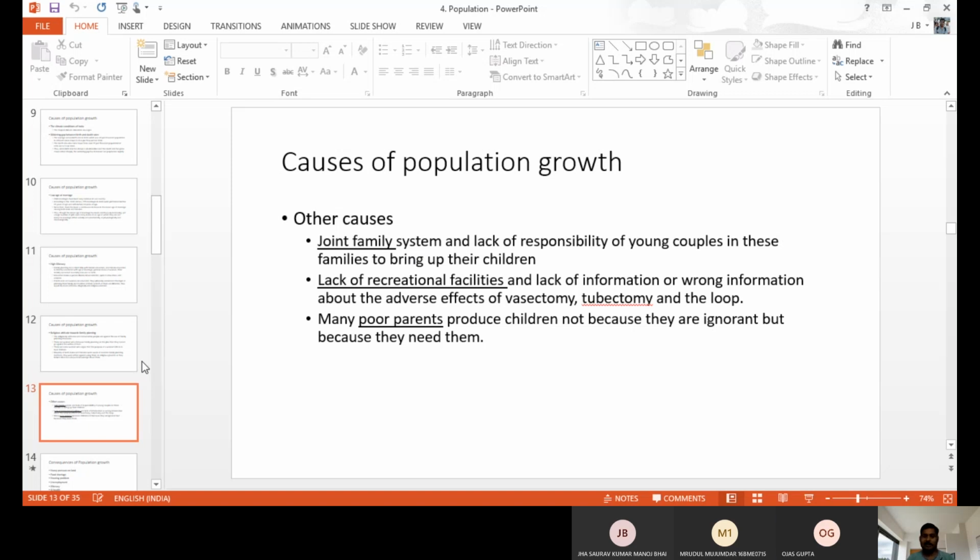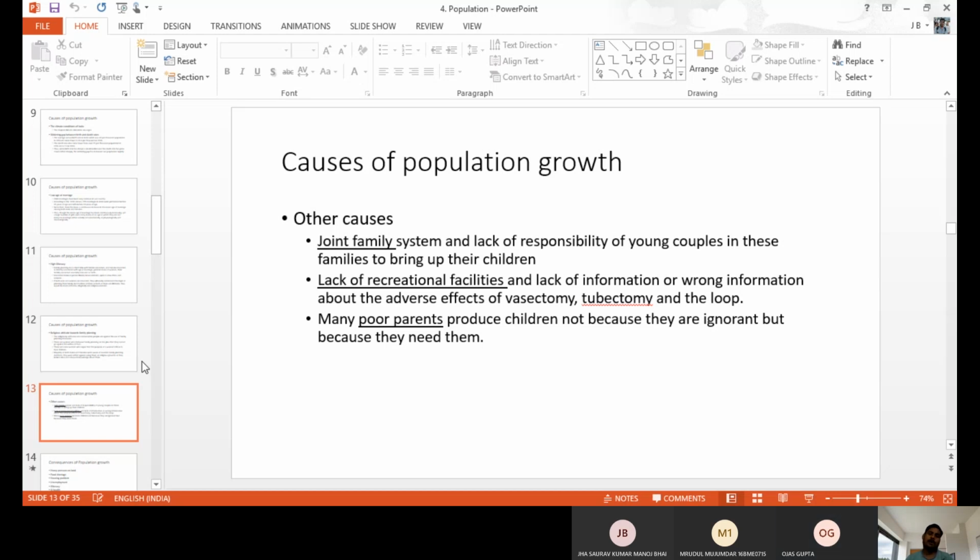Recently, some statistics and some doctors say that because of the COVID lockdown, the number of pregnant women, the pregnancy ratio, is increasing. Some media are also focusing on that. Because there is no recreational facility, all the places are locked. There is no theater, no amusement park, no other kind of entertainment facility. Only televisions are repeating the same movies or serials. Recreational things are not available in the area.